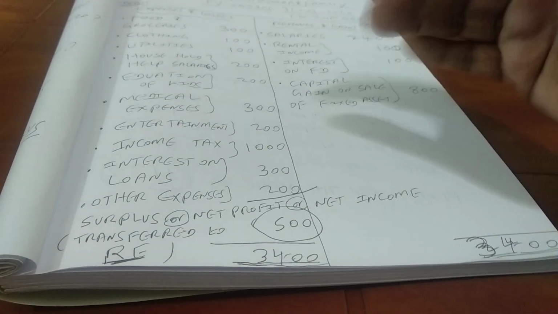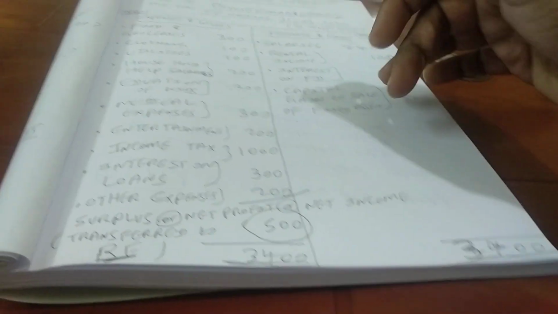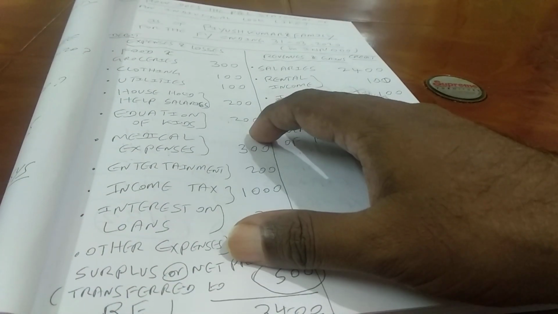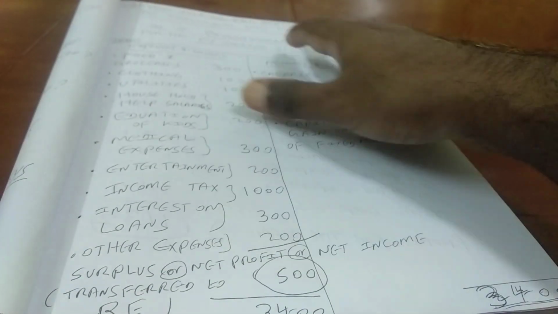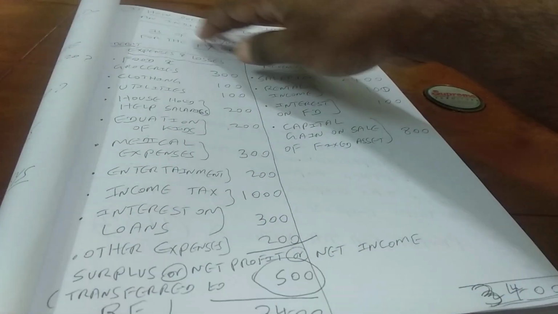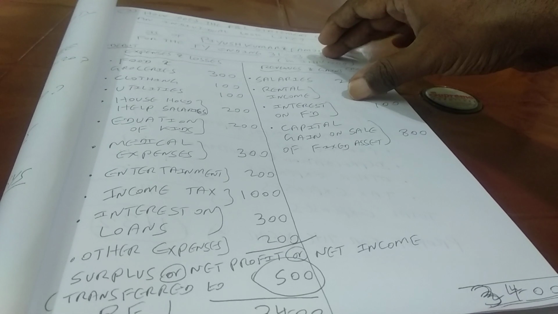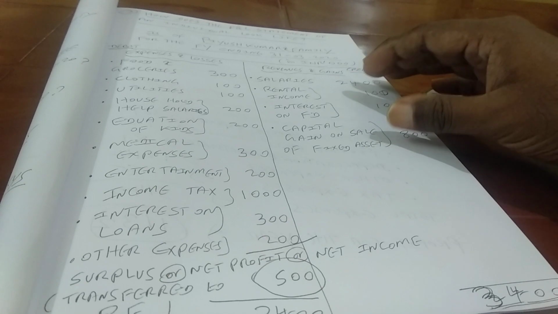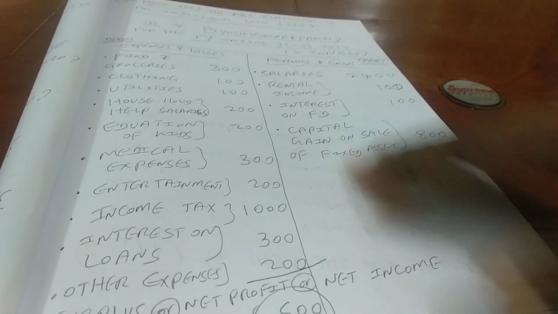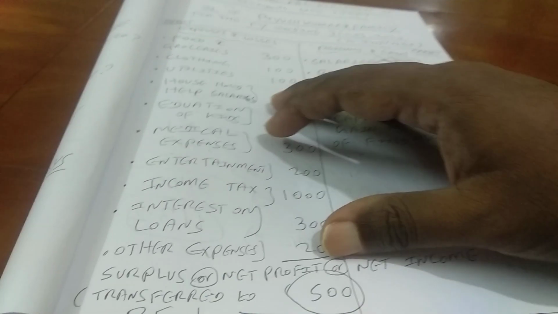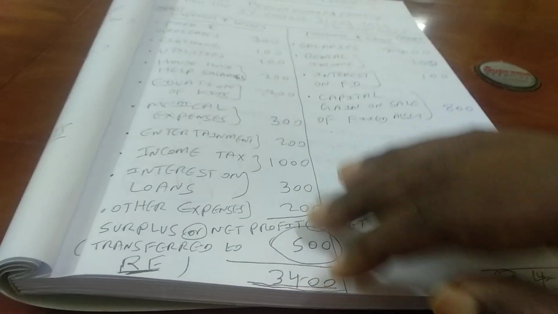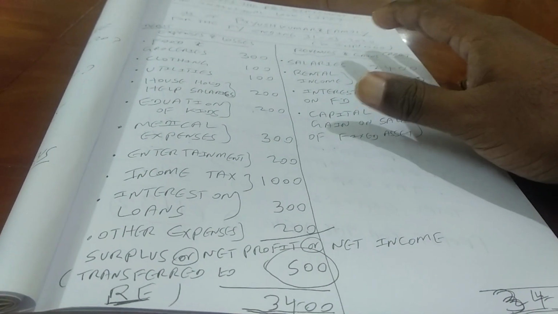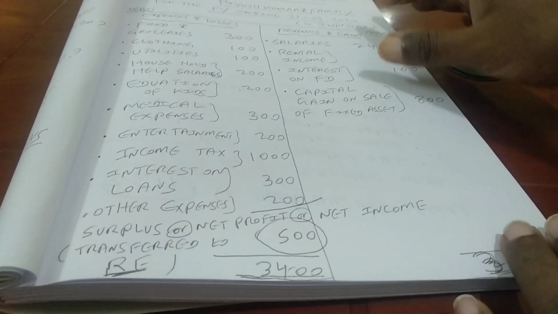45 plus 5, 50 lakhs, right? So we are going to look at the linkage between the income statement and balance sheet in future videos. For the time being, this is an example of the income statement or profit and loss statement for an individual. What you find here is salaries, which are basically revenues, and gains, which are basically non-operating income, total of that minus expenses and losses, which gives a surplus, otherwise known as your net profit for the entity. This is what the income statement for an individual looks like, right?